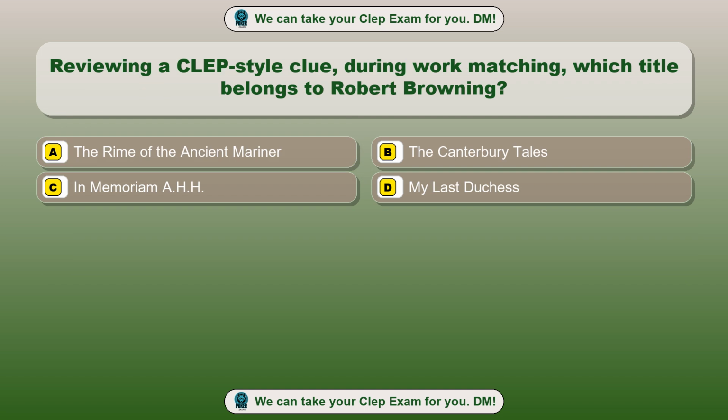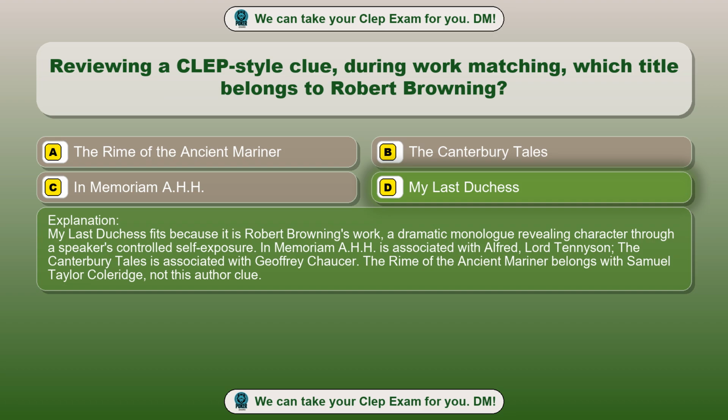Question 88. Reviewing a CLEP-style clue during work matching, which title belongs to Robert Browning? Option A. The Rime of the Ancient Mariner. Option B. The Canterbury Tales. Option C. In Memoriam A.H.H. Option D. My Last Duchess. The correct answer is option D. My Last Duchess. My Last Duchess fits because it is Robert Browning's work, a dramatic monologue revealing character through a speaker's controlled self-exposure. In Memoriam A.H.H. is associated with Alfred, Lord Tennyson. The Canterbury Tales is associated with Geoffrey Chaucer. The Rime of the Ancient Mariner belongs with Samuel Taylor Coleridge, not this author clue.